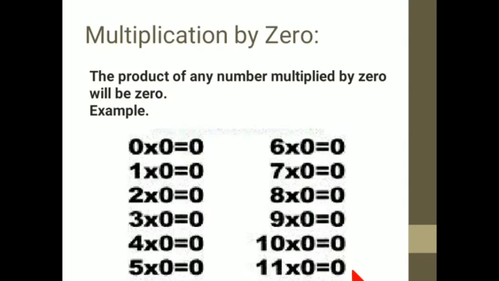So the product of any number multiplied with 0 is 0. Simple, isn't it? This is the first property which you have to remember. You have done this since you were in class 1 or 2, so this will not be so confusing.